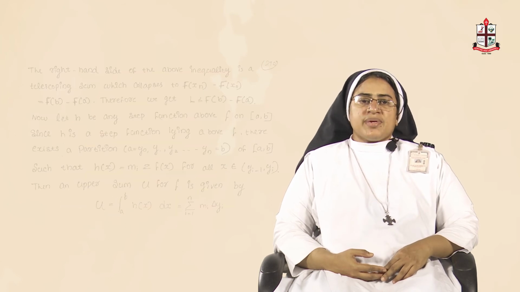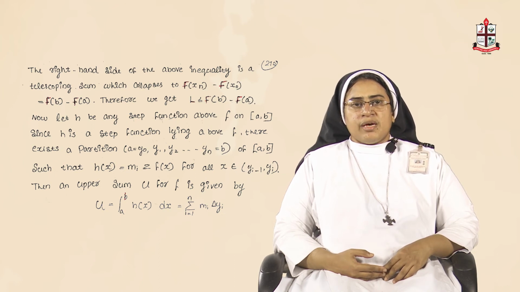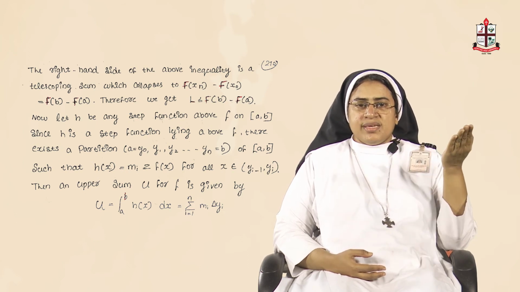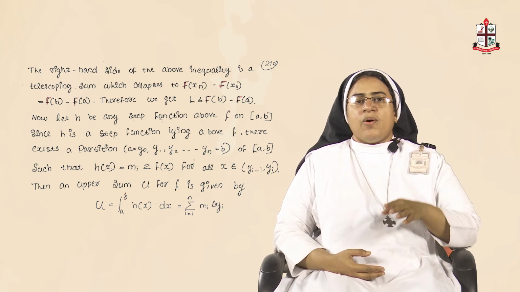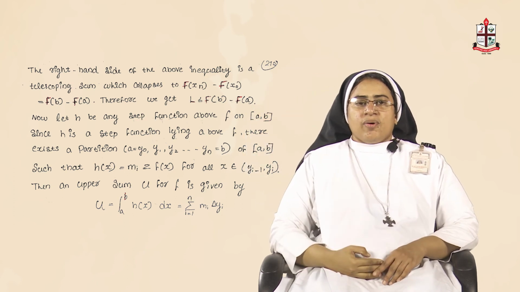In the next page, you can see that the right hand side of the above inequality is a telescoping sum, that is F of x_n minus F of x_0, which is the same as F of b minus F of a. So, you are getting capital L less than or equal to F of b minus F of a. Just now we saw a step function which is lying below f on the closed interval [a, b], but now we are going to see a step function which is above f on the closed interval [a, b].